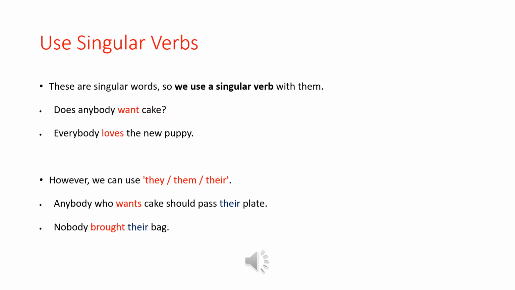Anybody who wants cake should pass their plate because we are talking about all people at the party. So the verb is singular, but then we can use their or them to complete the sentence. Another example: nobody brought their bag. Nobody brought is singular, and then their bag.